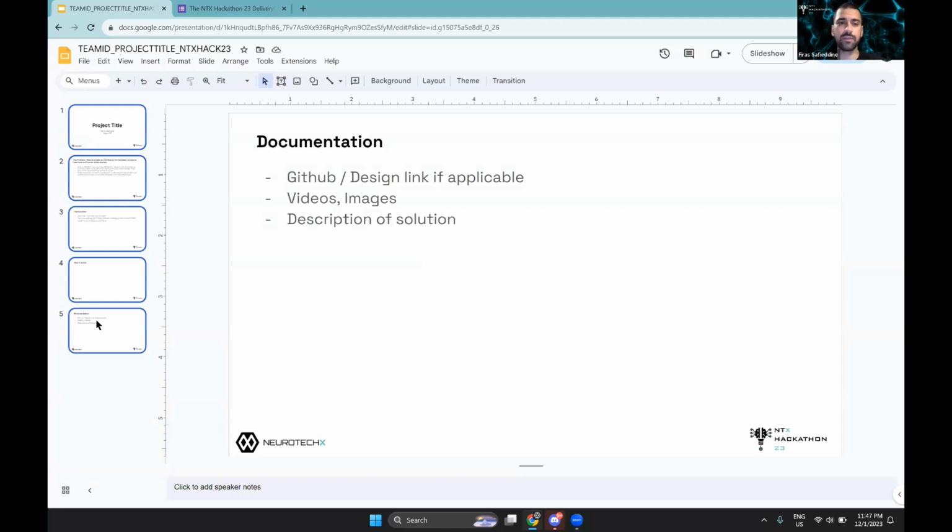This is a 5-slide presentation deck that every team will have, and that the jury will be able to evaluate, and then we will be inviting the selected teams to present before the jury grades these things, and then after the keynote, we're going to announce the results.